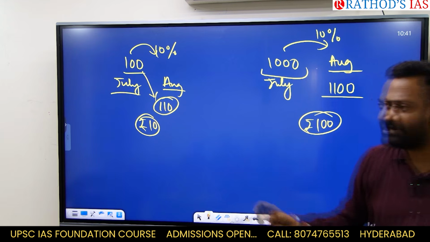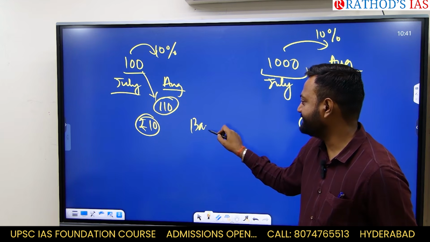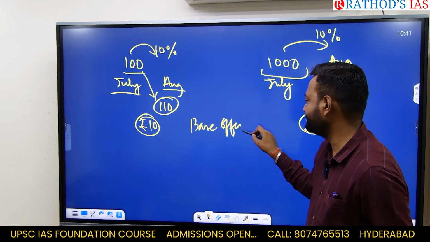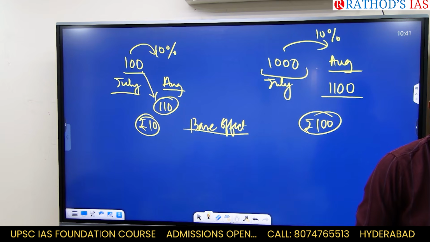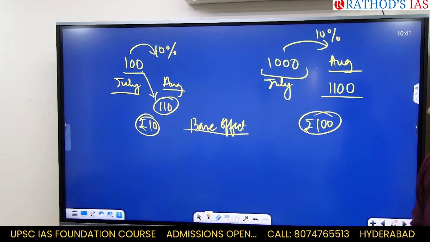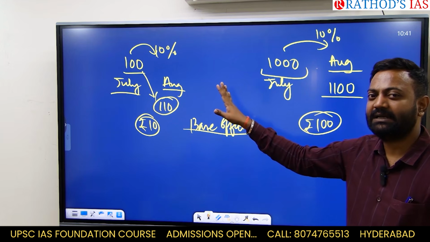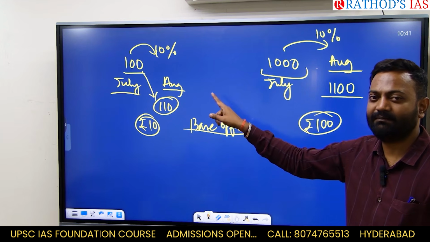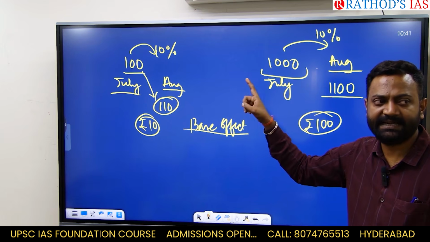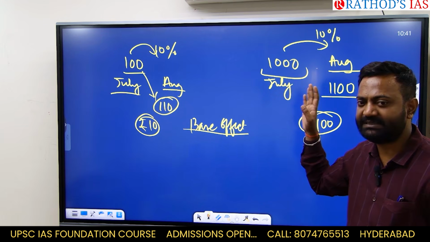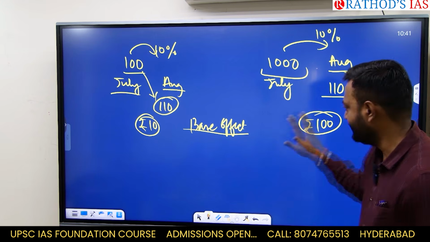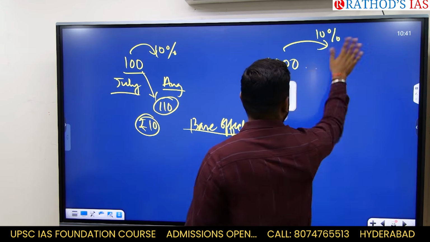This concept is known as base effect. Base effect. Are you understanding? Right? Now don't imagine this to be the salary, imagine this to be the GDP of a country. Imagine this to be the GDP of a country. And I'll do some more math for you.